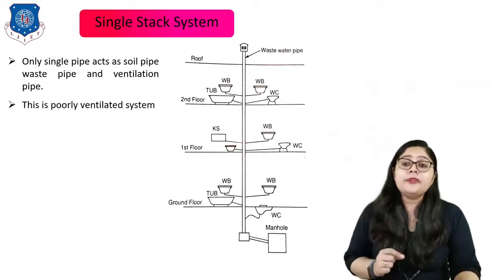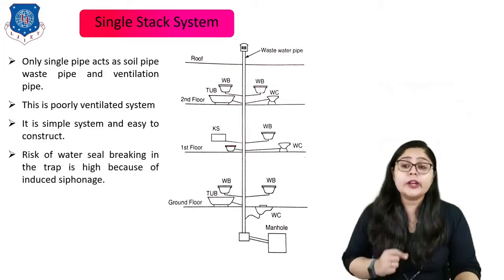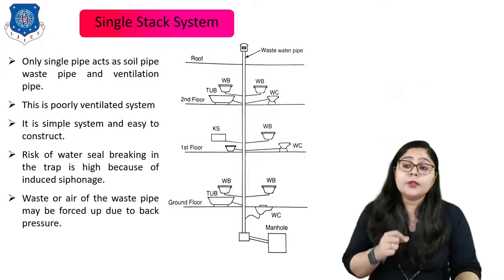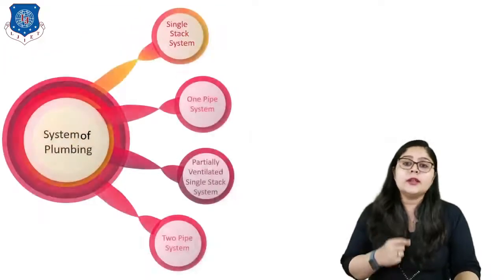This is a poorly ventilated system. It is a simple system and easy to construct. But the risk of water seal breaking in the trap is high because of induced siphonage, right? So this is the concept of the single stack system. But the waste or the air of the waste pipe may be forced up due to back pressure, right? So this is the drawback. So this is all about the single stack system.